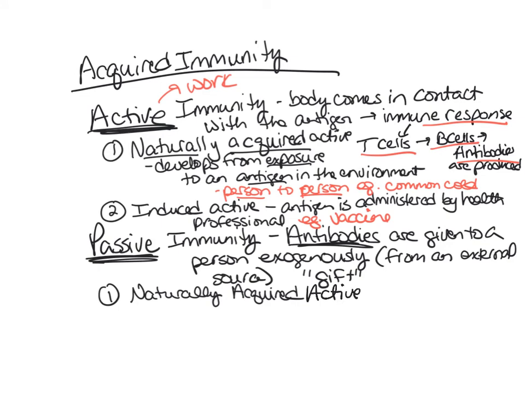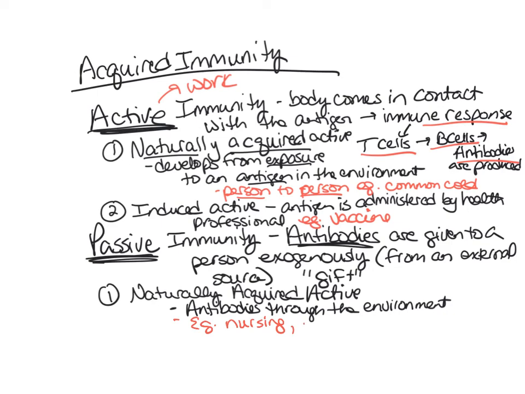So in naturally acquired active, this means that antibodies are coming through the environment. They're not being administered by a health professional. They're just coming through the environment. So when would antibodies be transferred from person to person naturally? Examples of this type of immunity would be during nursing. So when a mom is nursing the baby, the antibodies come through the milk.